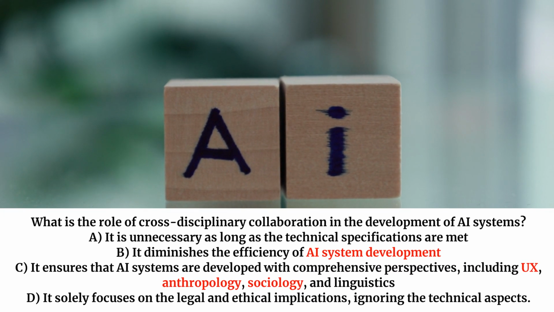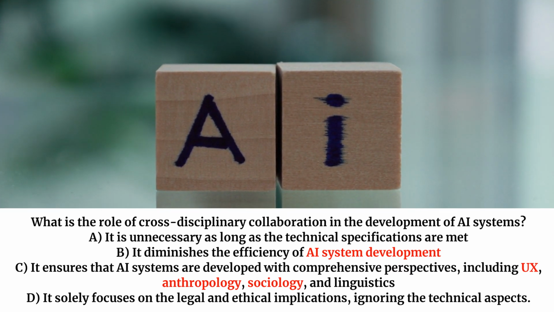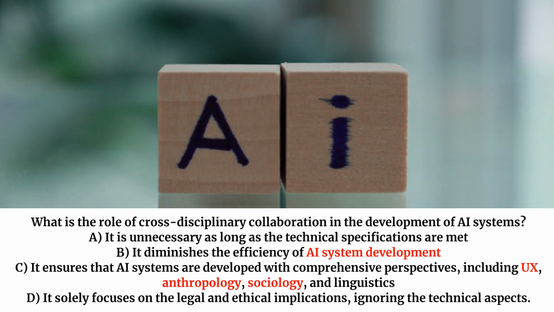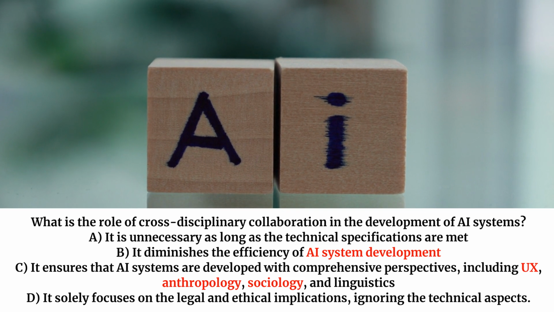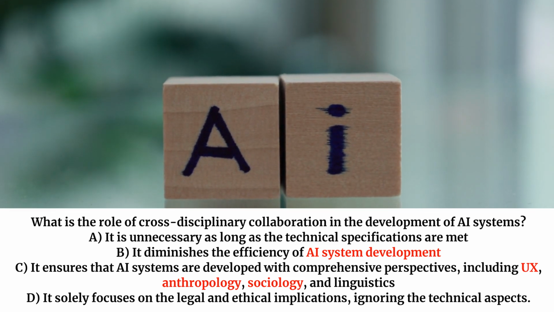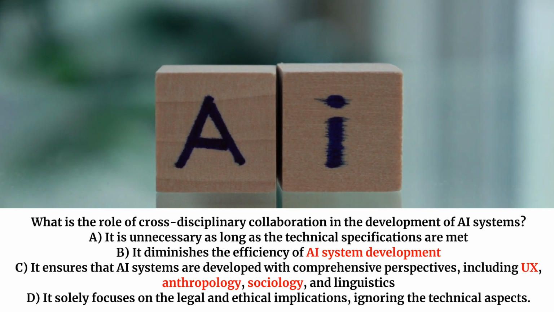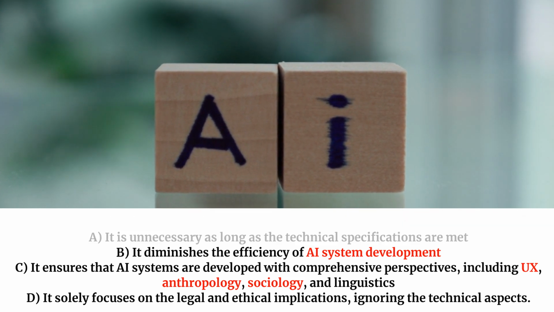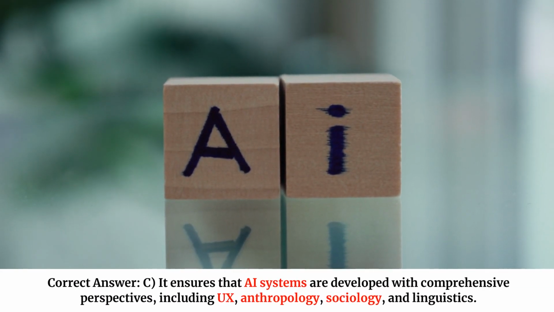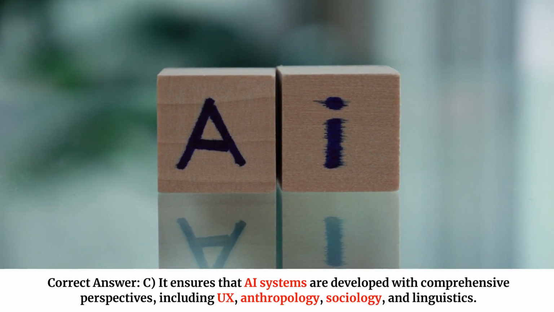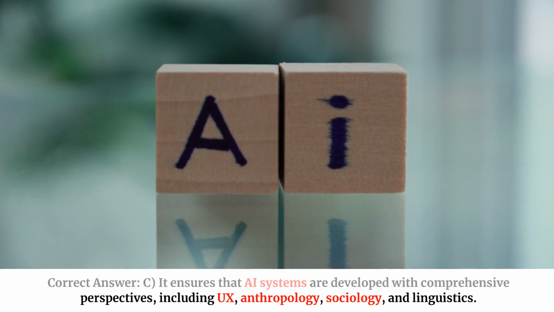What is the role of cross-disciplinary collaboration in the development of AI systems? A. It is unnecessary as long as the technical specifications are met. B. It diminishes the efficiency of AI system development. C. It ensures that AI systems are developed with comprehensive perspectives, including UX, anthropology, sociology, and linguistics. D. It solely focuses on the legal and ethical implications, ignoring the technical aspects. Correct answer. C. It ensures that AI systems are developed with comprehensive perspectives, including UX, anthropology, sociology, and linguistics.